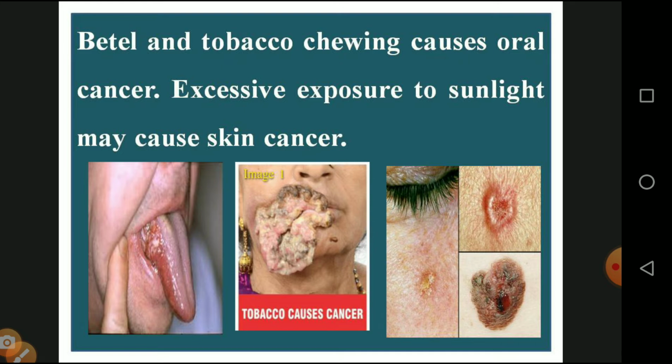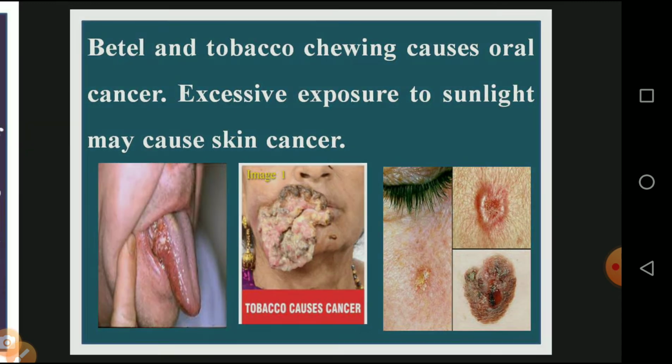Excessive exposure to sunlight may cause skin cancer. We will see oral cancer, which is created by the consumption of tobacco, and skin cancer, where diagrams and pictures are given. And